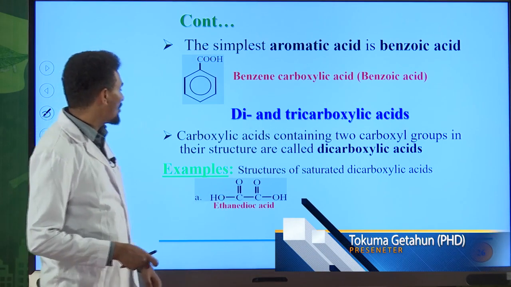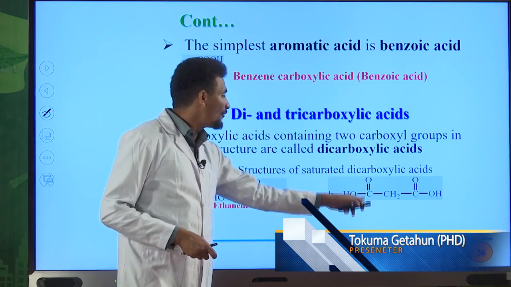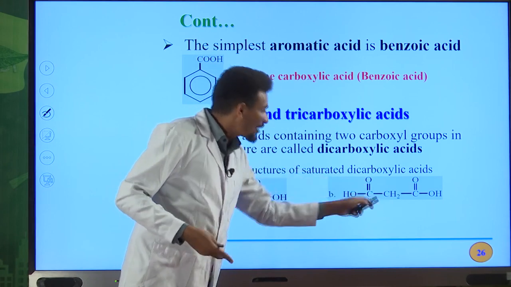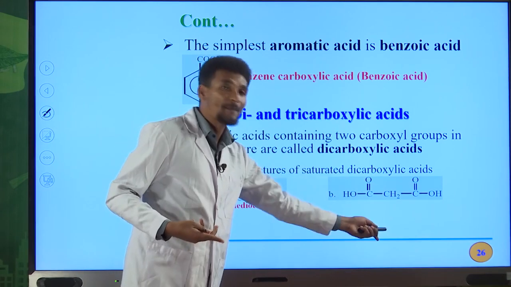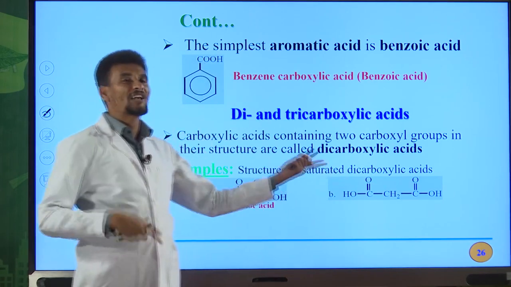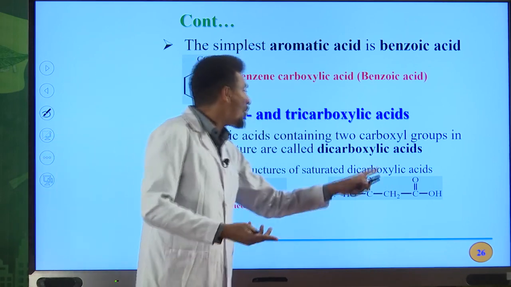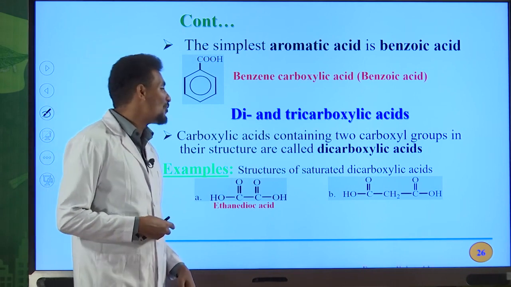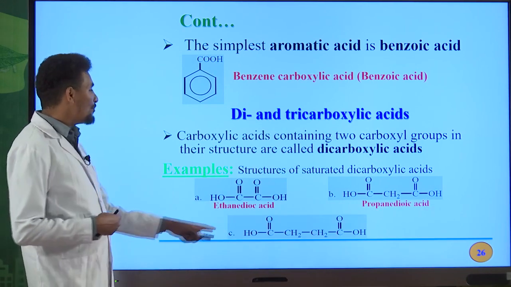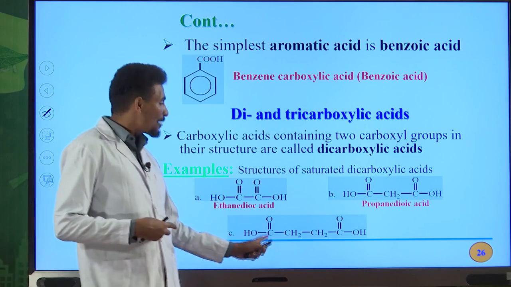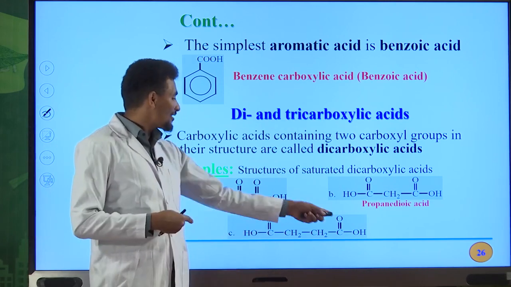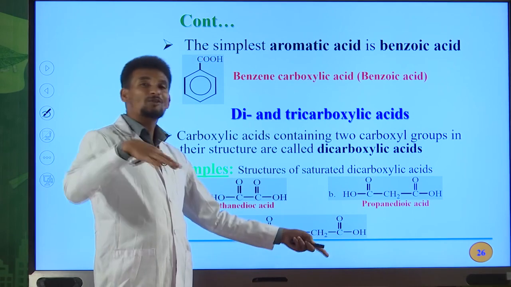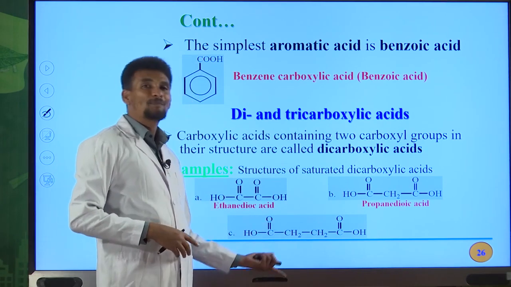Okay, another example. Look at this organic compound. How many carboxyl groups do you have? 2 carboxyl groups. And the total number of carbon atoms in this molecule is 3. An alkane that contains 3 carbon atoms is propane. So propane dioic acid is the IUPAC name for this dicarboxylic acid. Okay, another example. You also have 2 carboxyl functional groups in this molecule. And the total number of carbon atoms is 4. Therefore, an alkane that contains 4 carbon atoms is butane.